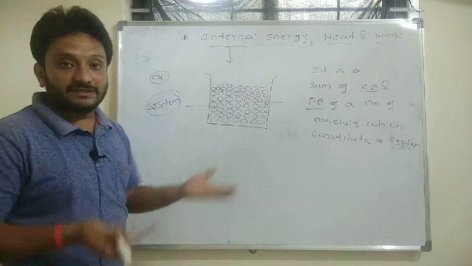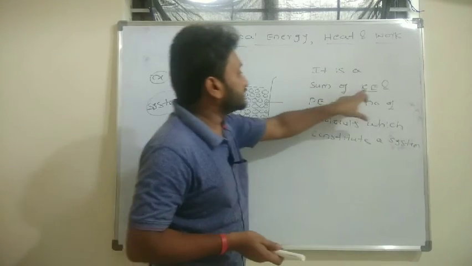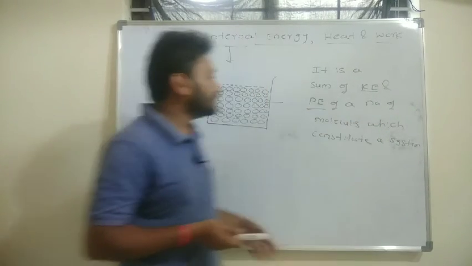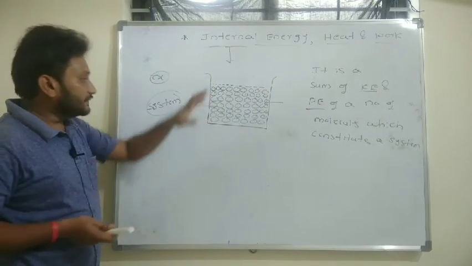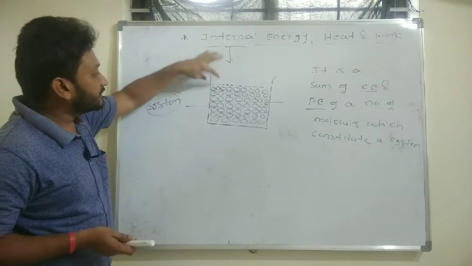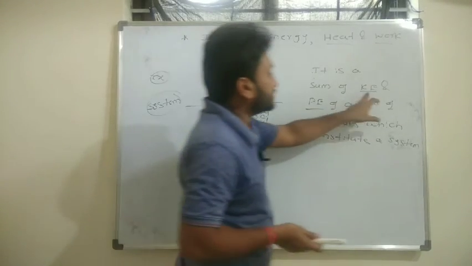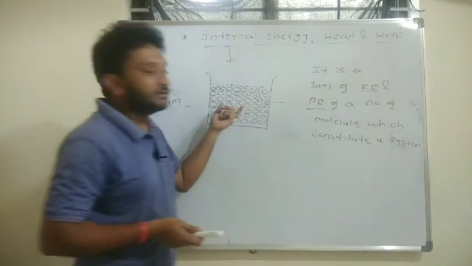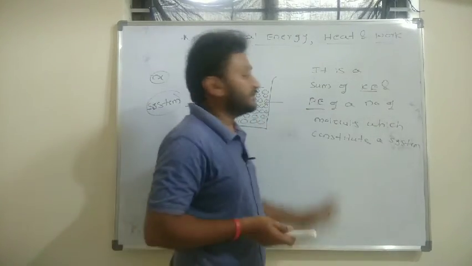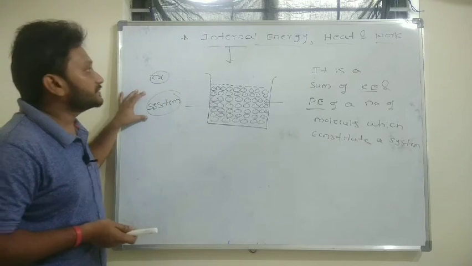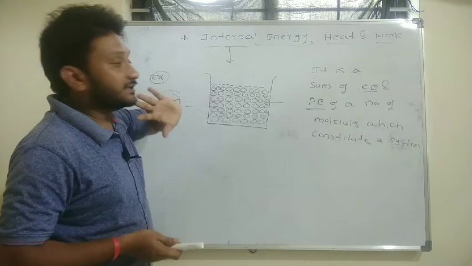Internal energy of any system can be defined as the sum of kinetic energy and potential energy of the number of molecules which constitute the system. In this example, if you want to define the internal energy of this water, then it will be the summation of kinetic energy of all the water molecules and potential energy of all the water molecules which constitute the whole system. So this is the definition for internal energy.